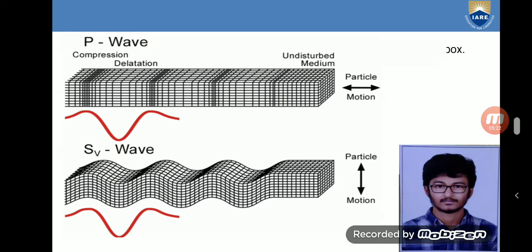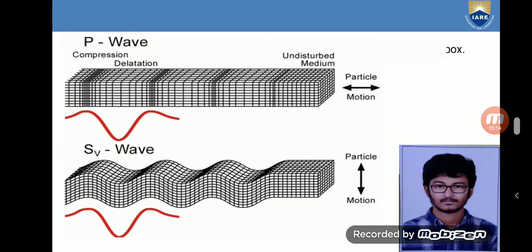So, these are the examples of the seismic waves. You are seeing the P wave and S wave. P is generally denoted as a primary wave, S is generally denoted as a secondary wave. In the P wave, whenever the focus exhibits energy, the movement of the particle is in the direction of the energy itself, in the direction of force.